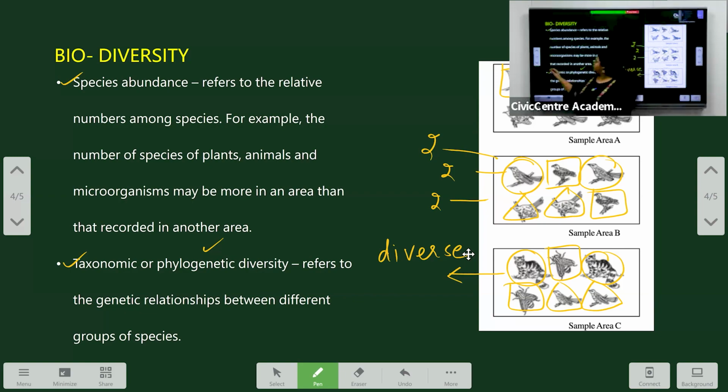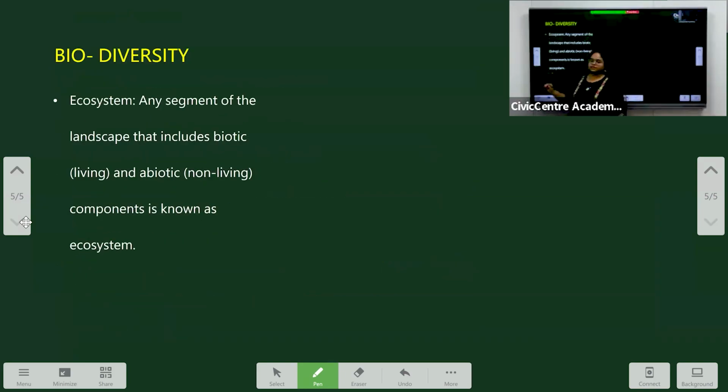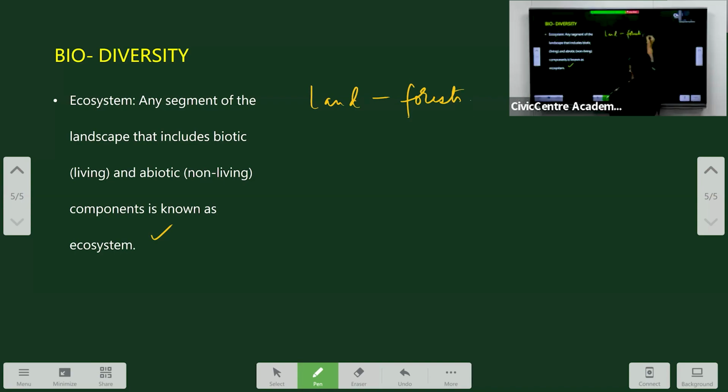And moving on, let's look at what is ecological diversity. A segment of land where abiotic and biotic components are interacting with each other is called an ecosystem, and the diversity of the ecosystems is called ecosystem diversity. Like we have different types of ecosystems: on land, we have forests, deserts, and aquatic ecosystems like ponds, lakes, etc.